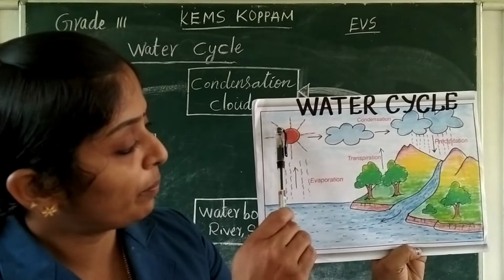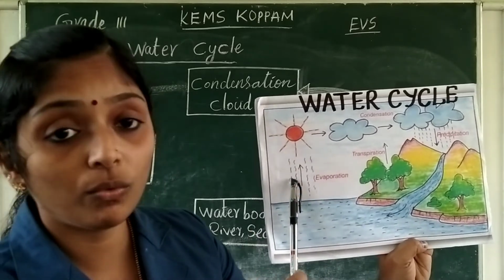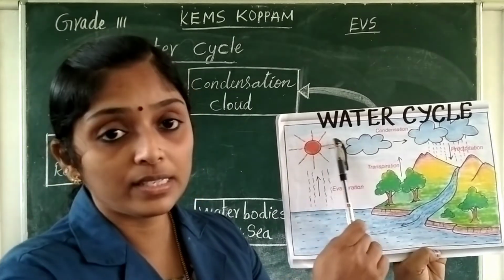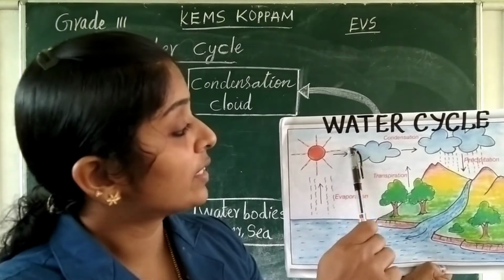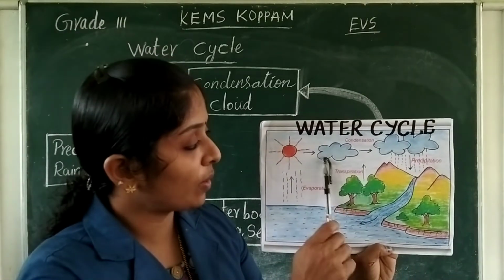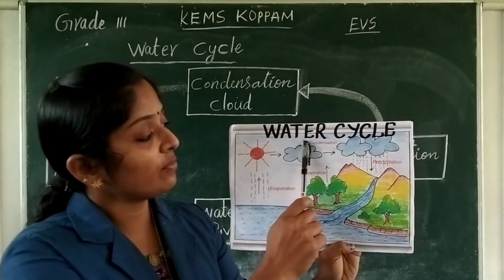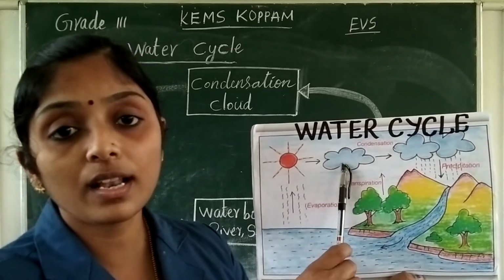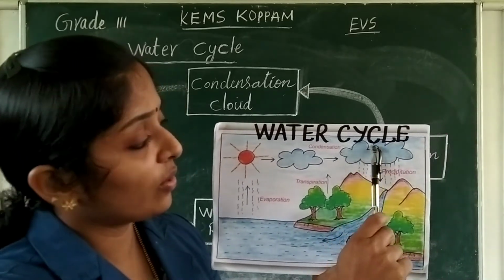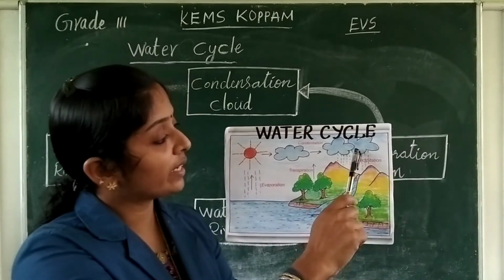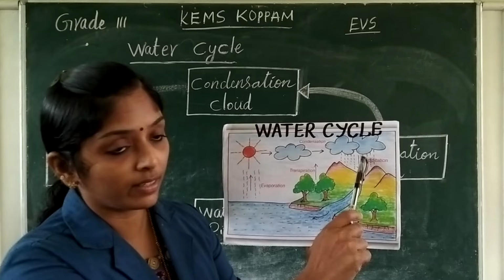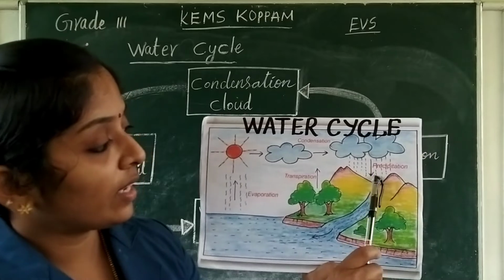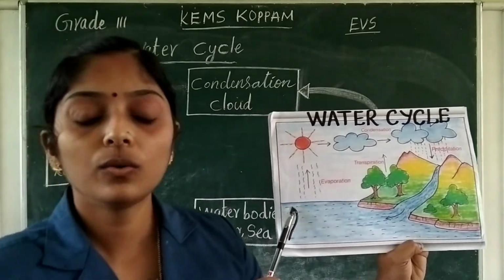Water is evaporating here and it changes into water vapor or steam, and when it reaches upside, it changes into tiny water droplets, and those water droplets along with various dust particles and gases form clouds. And when the cloud becomes very heavy, it again falls to the earth as rain. Can you see? And that process is called precipitation. And the water will again collect in the water bodies.